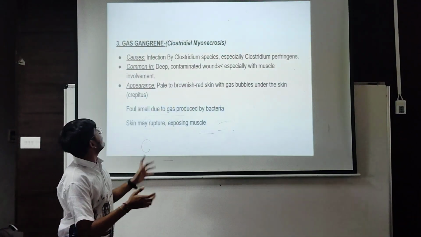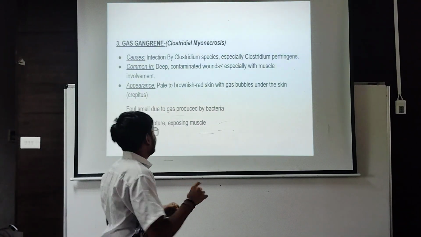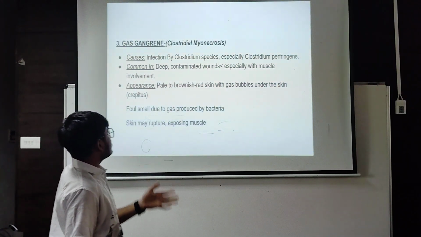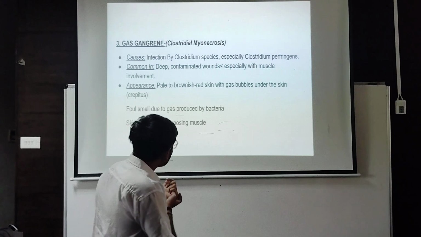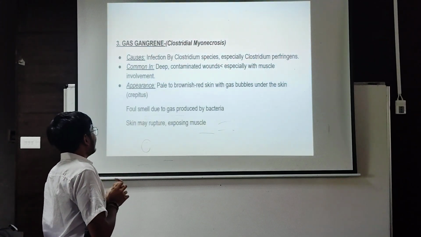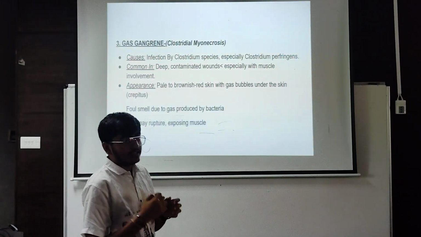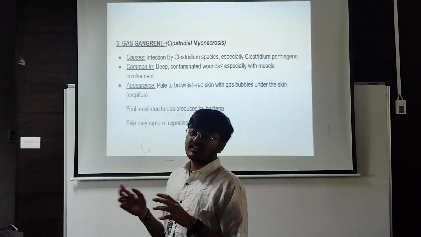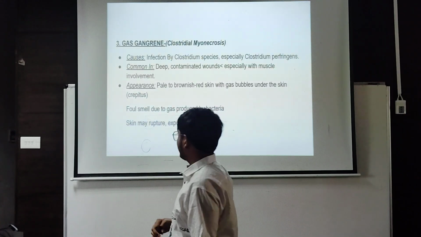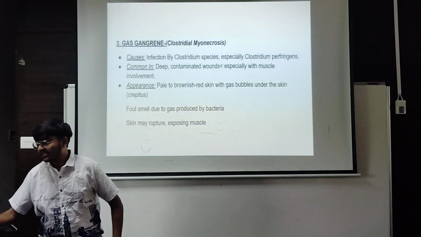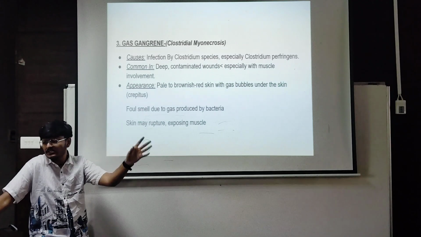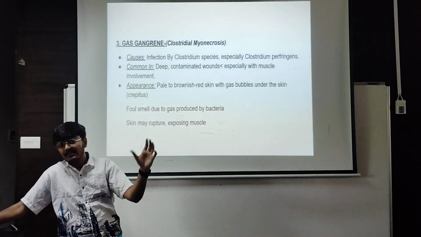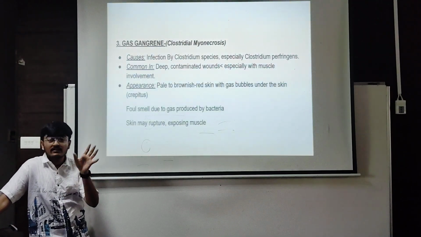So now you can see the third type of gangrene, which is gas gangrene, which is caused by infection by Clostridium species, especially Clostridium perfringens, commonly in deep and contaminated wounds. If the person has an open wound, then the chances of gas gangrene are so high that the person gets infected by that. The appearance is pale to brownish red skin. The person's skin will become brownish and red at the particular area where the gas gangrene occurs,